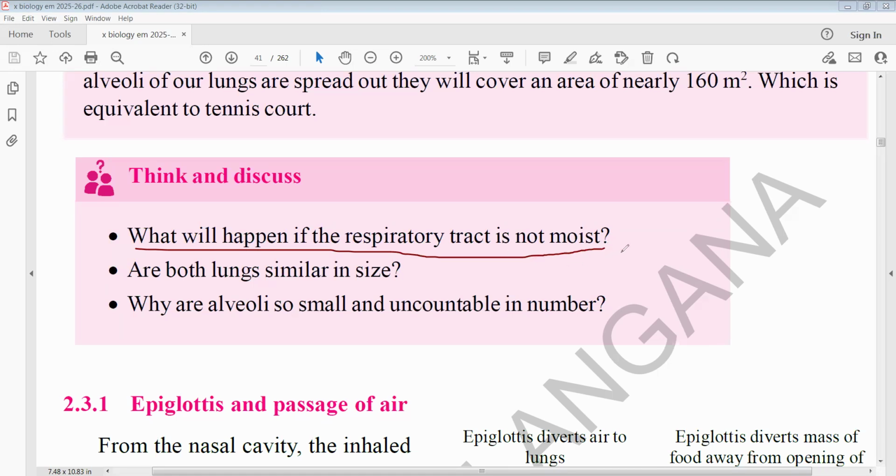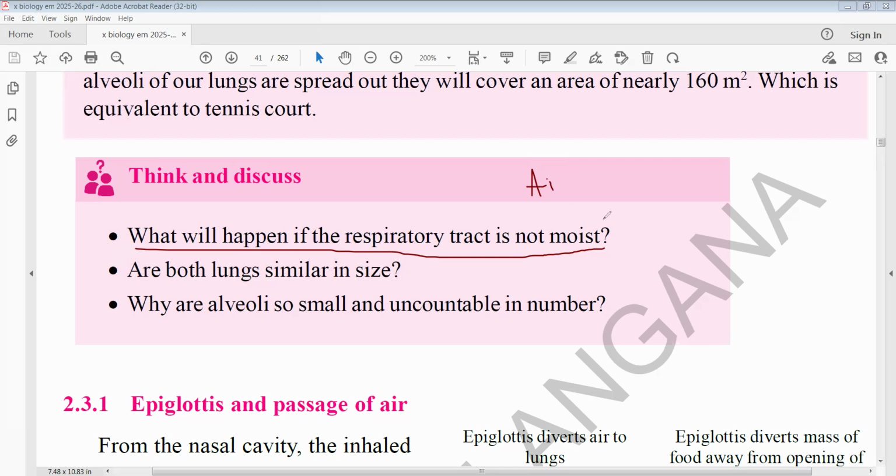In the same way, mucus can be seen in the nasal cavities. The air from outside is very hot. If we send this hot air directly into the lungs, the lungs will be damaged and the respiratory tract also damaged.